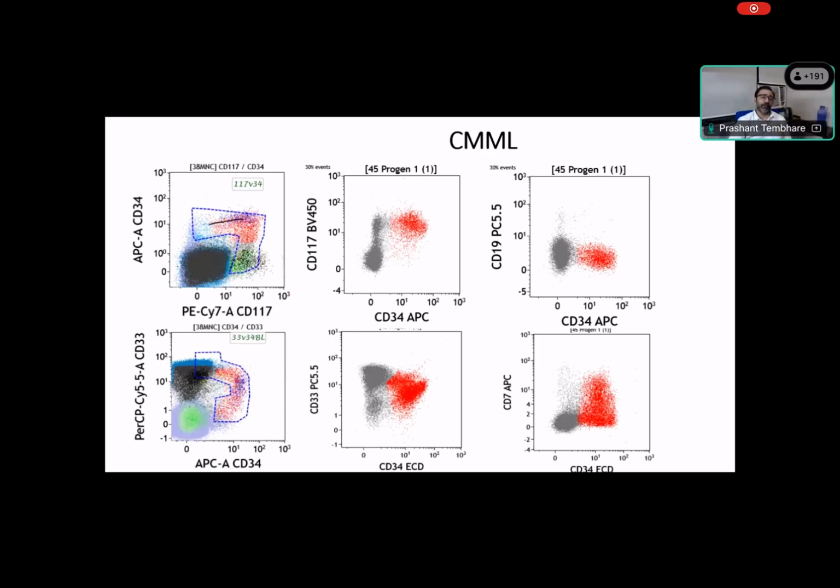Again, if you look at 34 and 117, we know that there is a population which matures like this, right? So we have this maturation pattern. Similarly, 33 also shows this maturation pattern like this in 4 duration. But here you can see 117, there is no maturation pattern, there is arrested maturation forming a cluster, right? There is arrested maturation forming a cluster here, which indicates this one.